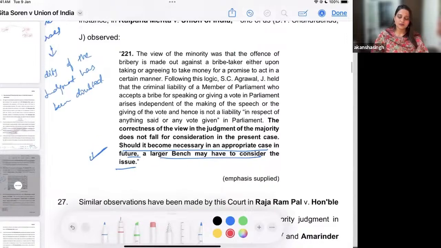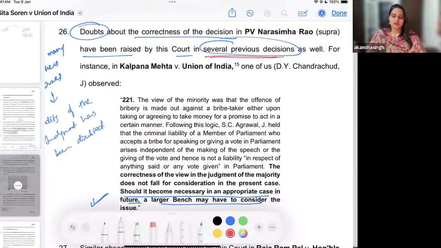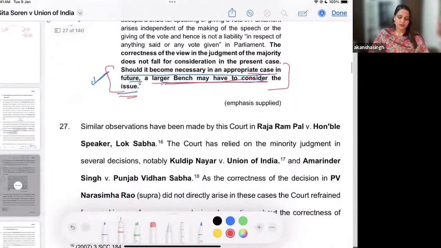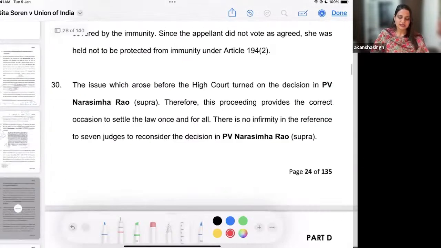And one of the judges in the present judgment is the then Honorable Chief Justice of India, who had shown concerns in other judgments also, but he very clearly mentioned that if it becomes necessary in an appropriate case in future, we will refer it to a larger bench to consider this issue again. So we have followed the hierarchy, we have followed the doctrine, and we do not violate the principle of stare decisis.